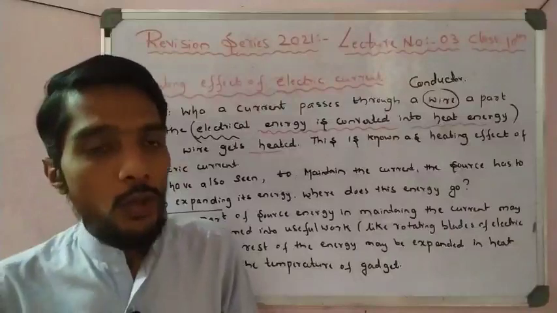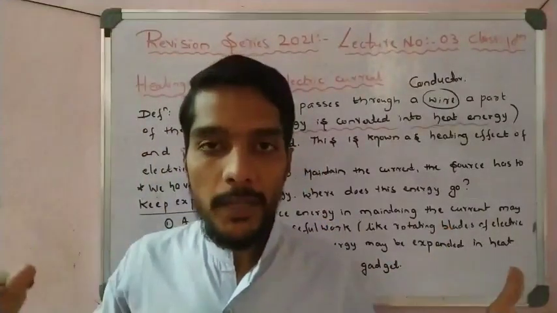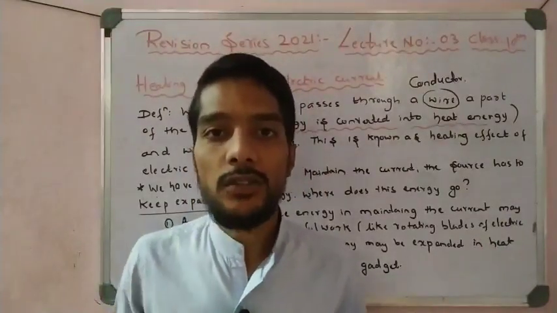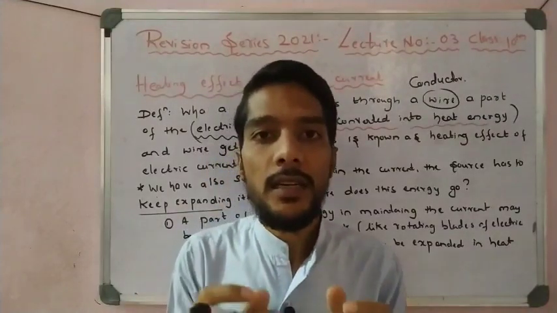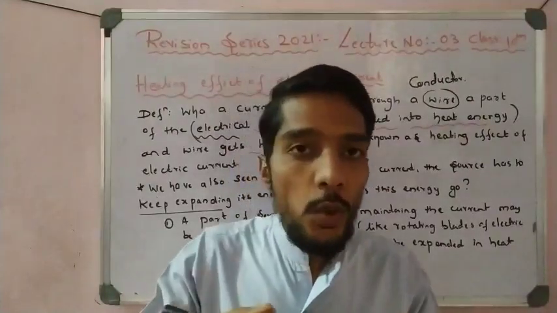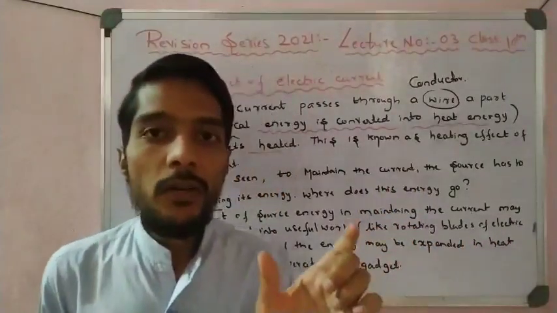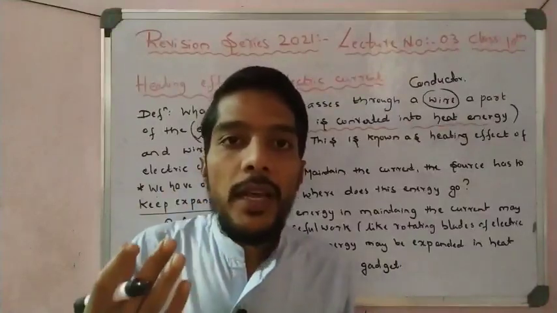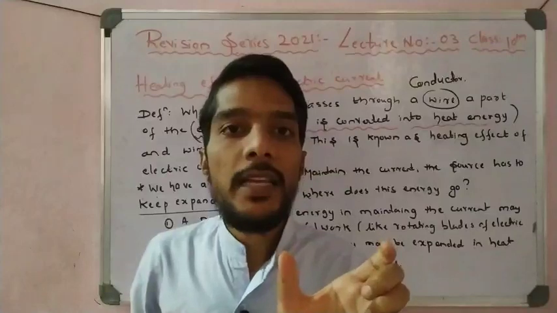Electricity is generated. Observe that when I use a battery or cell for a day, a week or a month, after that the cell gets exhausted. The cell does not have any power. We say that the cell is dull; the cell loses all its electric energy. Then one question arises: where does this energy go? I take a 10 rupee cell and fix it in a wall clock, and after 1 year we observe that the wall clock has stopped running. Why? Because the cell is now low.